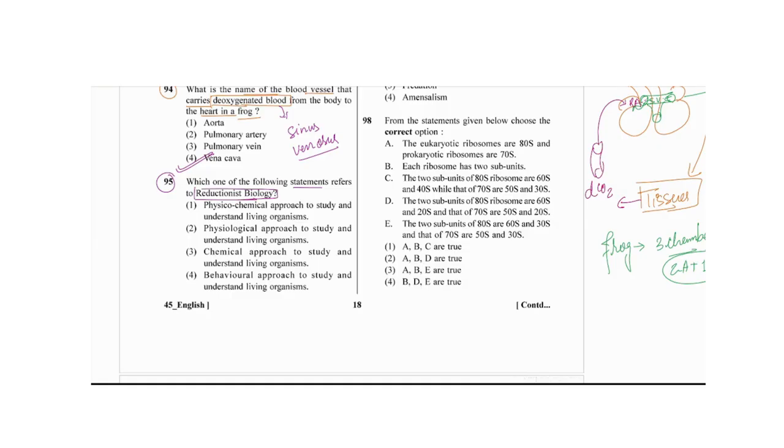Reductionist biology means to reduce things: from the organ we reach the tissues, from the tissues the cell, from the cell the nucleus, and from the nucleus the DNA molecule, and finally the bases. So this is the hierarchy, no? If we need to study the DNA, we have to reach down to the DNA by crossing all these levels.